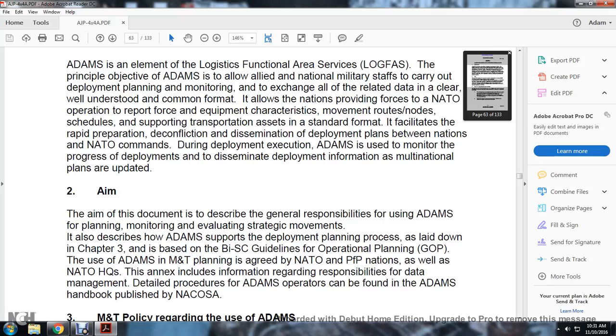The movement and transportation planning is agreed with the NATO and Partnership for Peace nations, as well as the nation and NATO headquarters. The annex includes the information regarding the responsible data management. The detailed procedure for the Allied Deployment and Movement System operators can be found in the Allied Deployment and Movement System handbook published by the NACO or the National CIS Operating Support Agency.